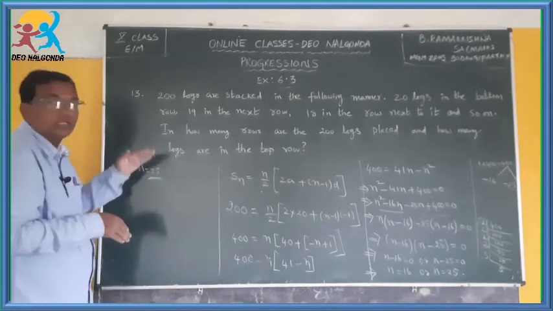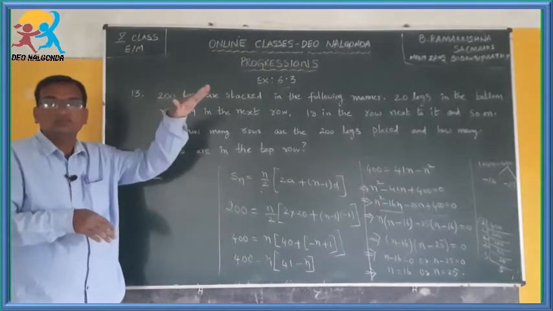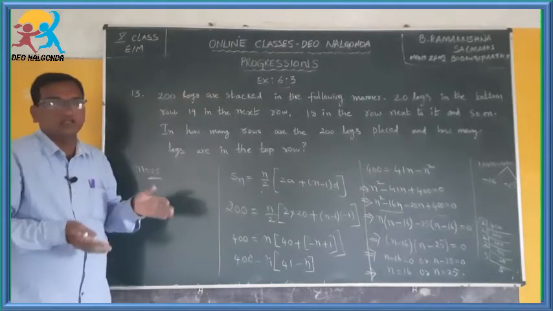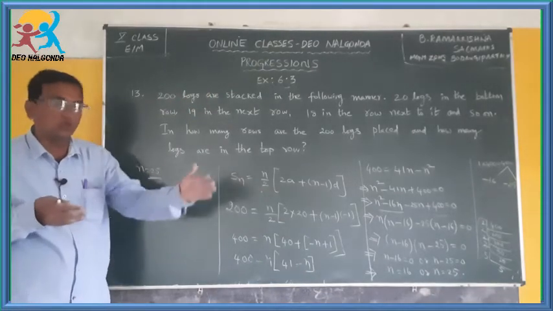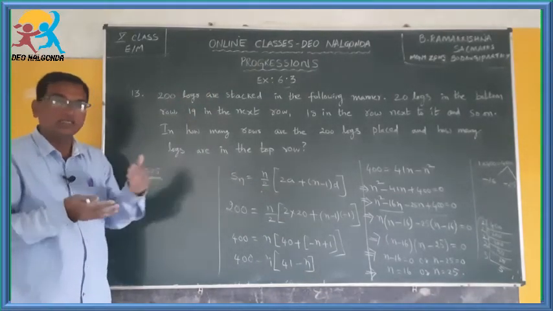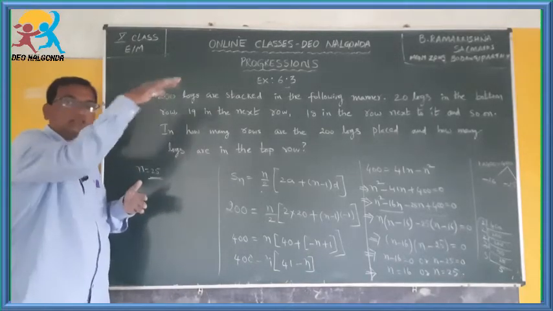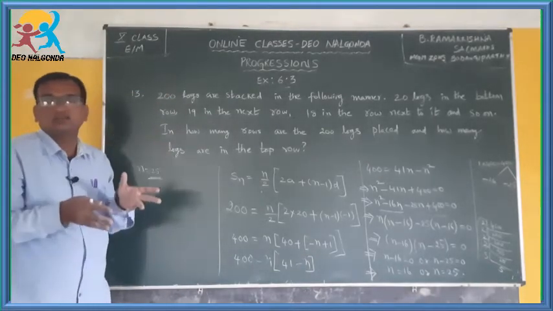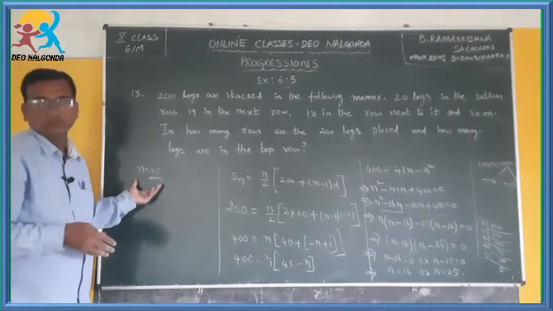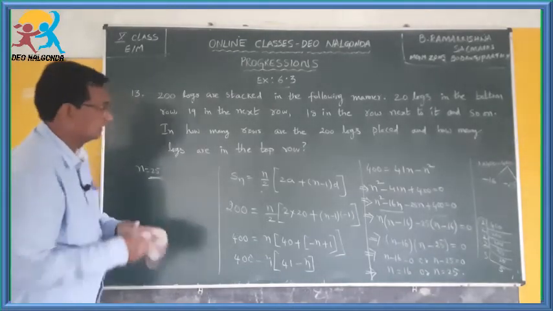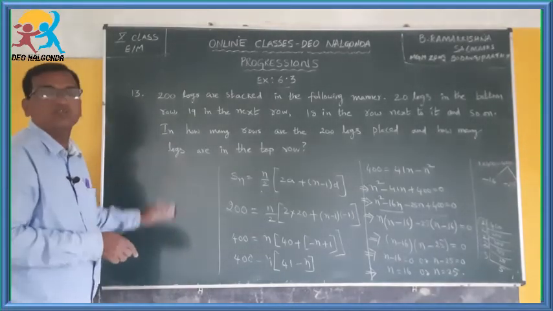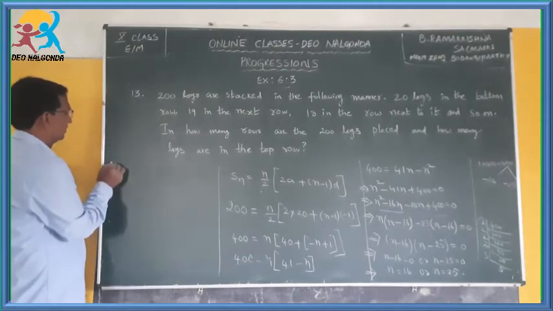Can there be 25 rows? Imagine, think of that. You started the first row with 20 logs. Can there be 25 rows like that to keep 200 logs? It's not possible. Therefore, n is equal to 25 is not possible.